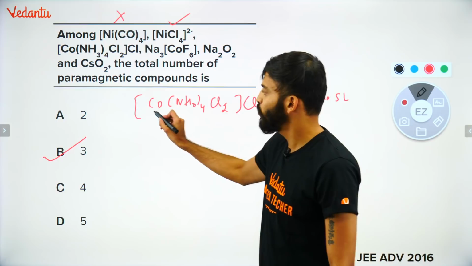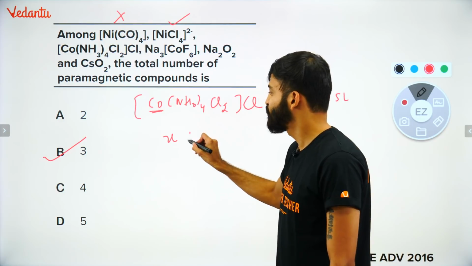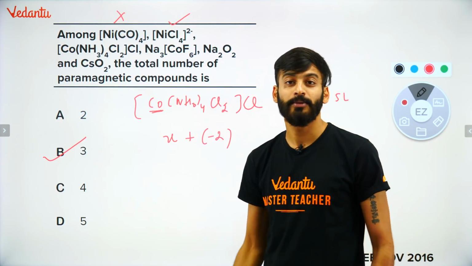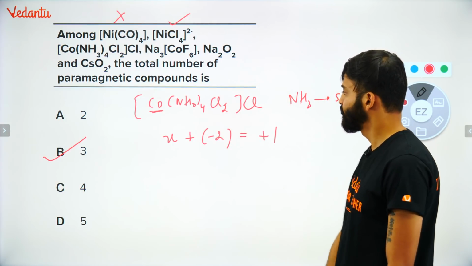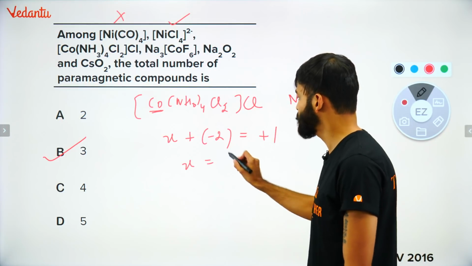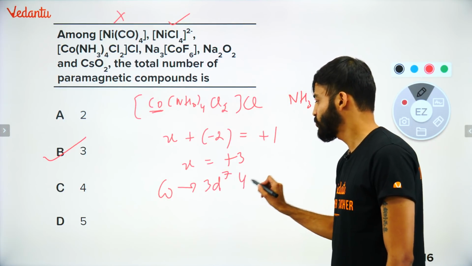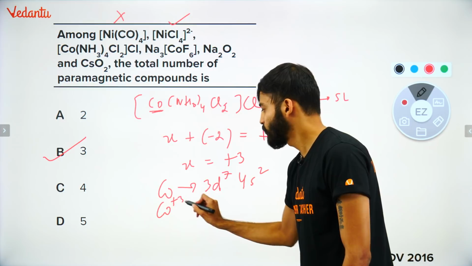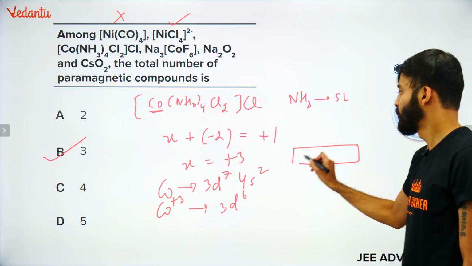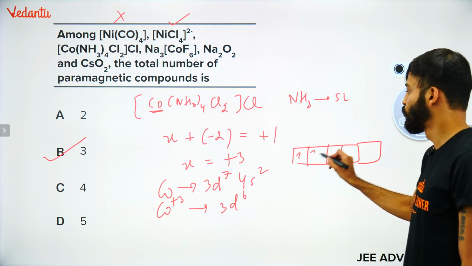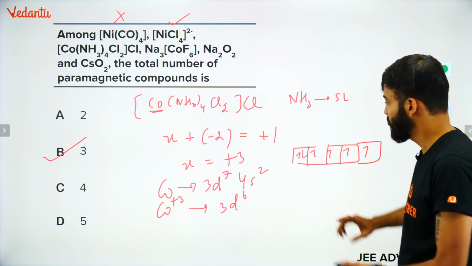Now check this out. Let us find out what is the oxidation number of cobalt. So x, and ammonia is also a neutral ligand. x plus -2, because chlorine's oxidation number, or you can say charge, will be -1 into 2 is -2, is equal to +1, right? So x will become +3. Cobalt, bachcho, it is nothing but 3d7 4s2. So cobalt +3 would become 3d6. And amazing thing is, if I write the d orbital, 1 2 3 4 5 6, sorry 6, I'm really sorry, है ना, 6 तक भरेंगे.